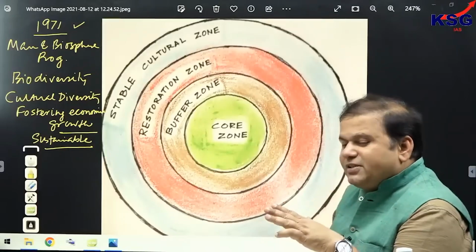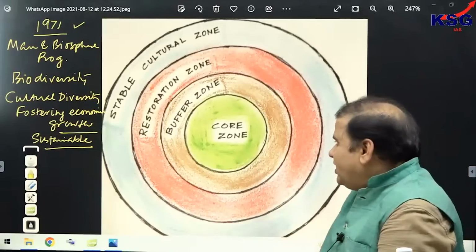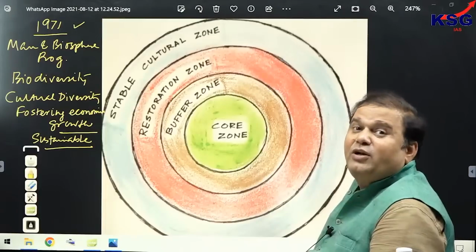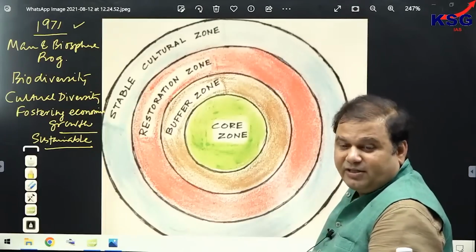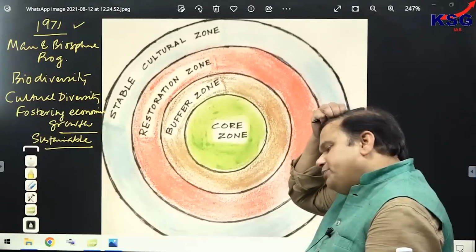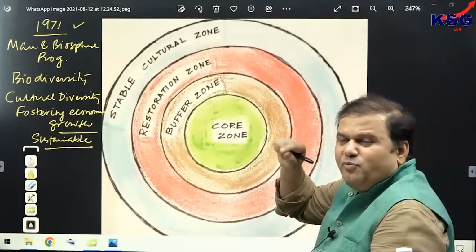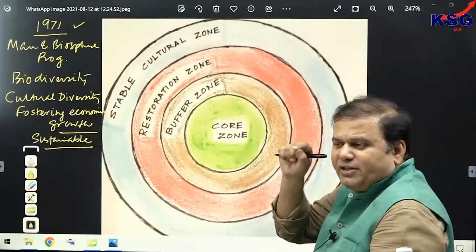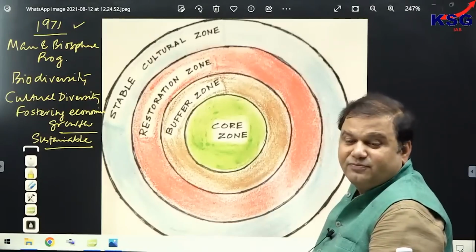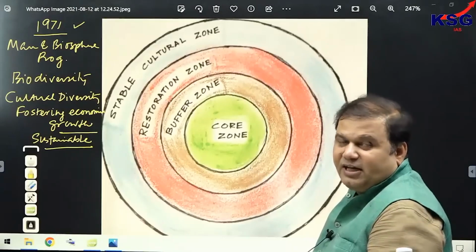The third difference is what? The third difference between biosphere reserve, national park and wildlife sanctuary is how human activities are regulated. किस तरह से human activities को regulate किया जाता है? We can see in biosphere reserves, human activity would be regulated in a more flexible manner, but more stringently it is regulated where? सबसे ज़्यादा अगर स्ट्रिक्टली रेगुलेट हो रहा है कहाँ? More strictly it is regulated in national parks.